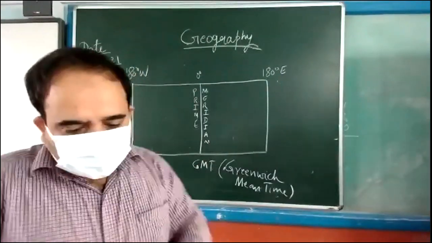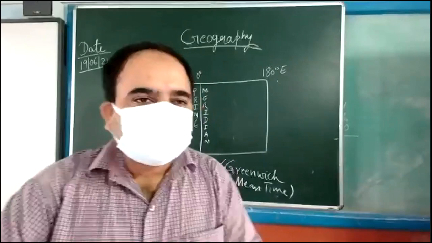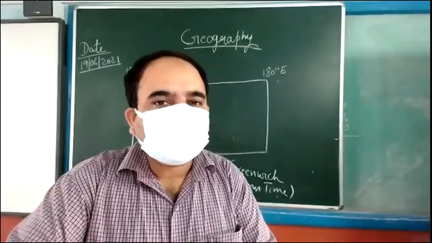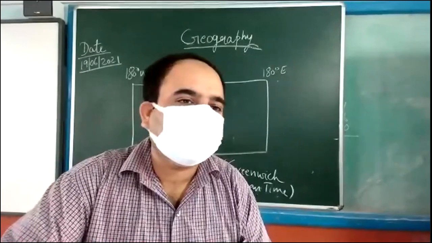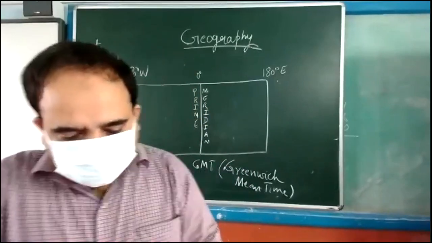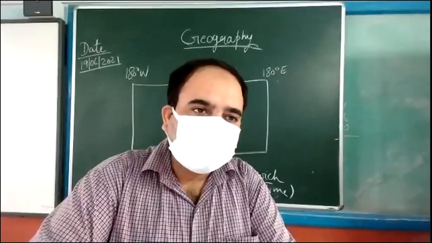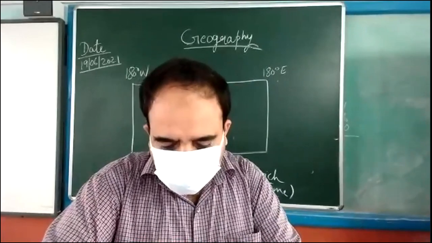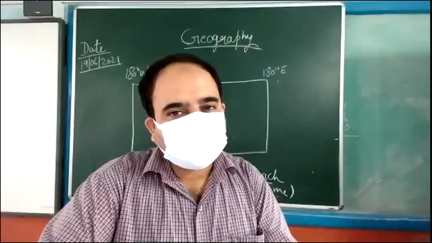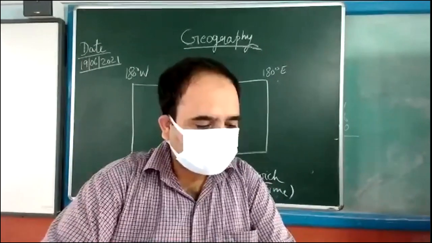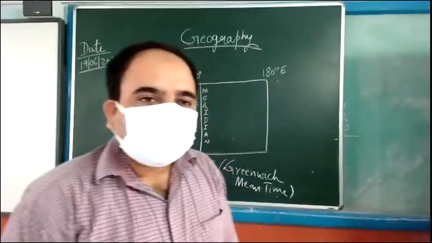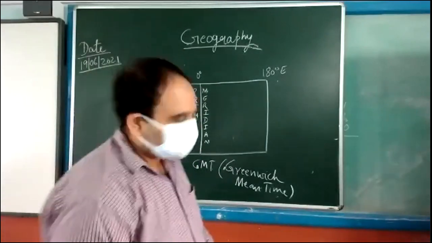Clear to you? So this 0 degree line is passing through the Royal Astronomical Observatory. You can underline in your book also, page number 25. This line is passing through the Royal Astronomical Observatory at Greenwich, and this is the reference line for calculation of time all over the world. Children, now I will talk to you about local time and standard time.